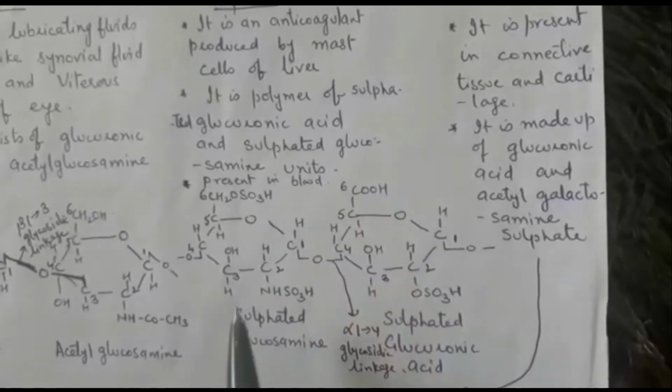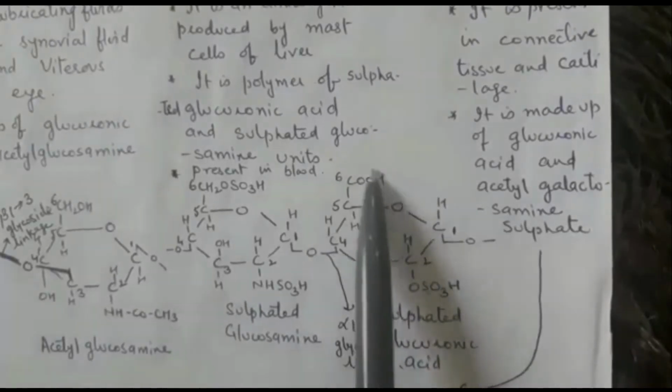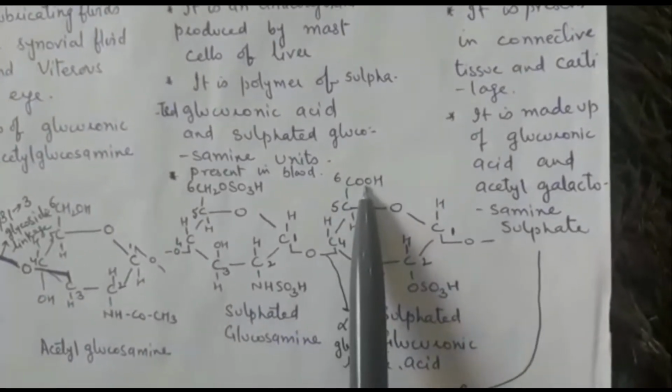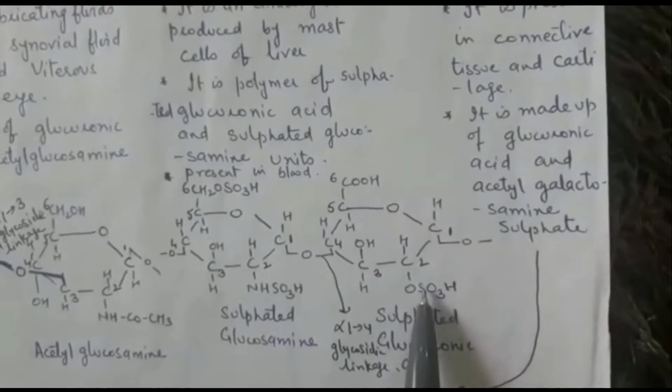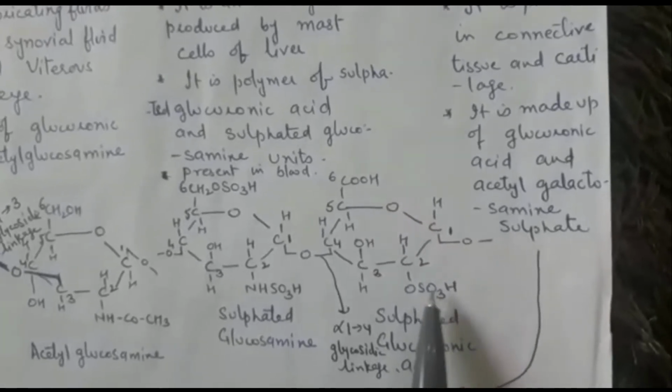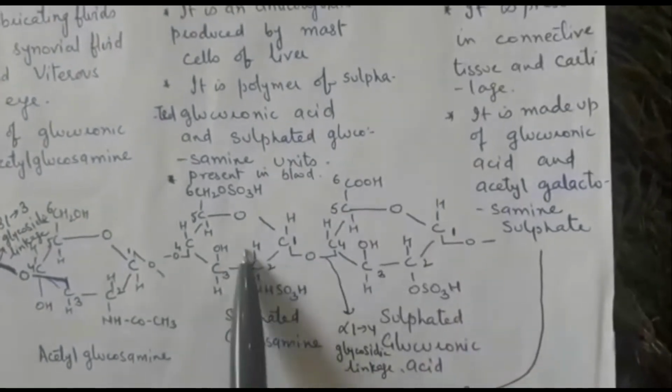So just see, now this is sulfated glucuronic acid, this is glucuronic acid where CH2OH group is replaced by COOH group as it is sulfated. So in between O and H we have put SO3 group. So this is sulfated glucuronic acid, this is sulfated glucosamine.